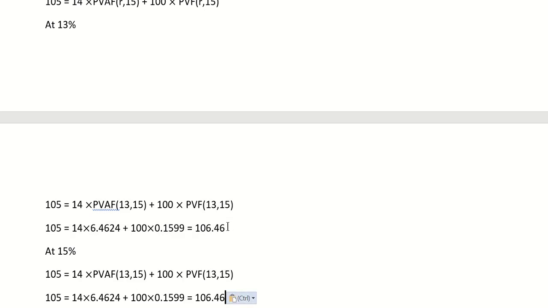So this is 15% and 15 years, and 14 and 100 in both cases.